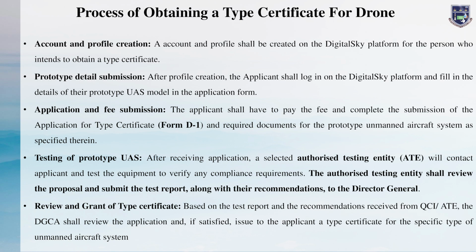So this is for a particular type of UAV. If you have n number of UAVs, you have to go through certification for each type of UAV. It is not just buying one certificate and using it for another type of drone. It is not like that. You have to get the type certificate for each category. For example, if you are using a small category, or you are going for a large category, or a different kind of drone, you have to get the type certificates, otherwise you will be in trouble.